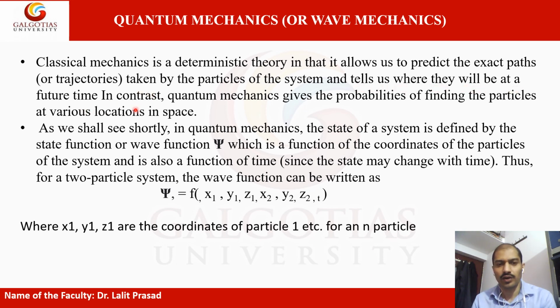But this does not happen with small or microscopic species, because quantum mechanics gives only the probability of finding the particles at various locations in space.